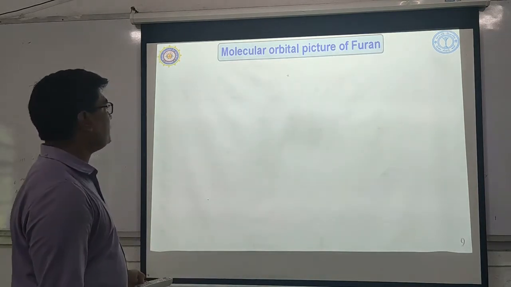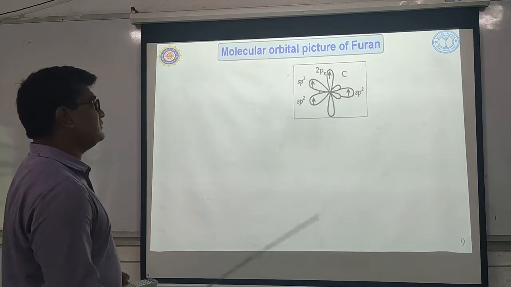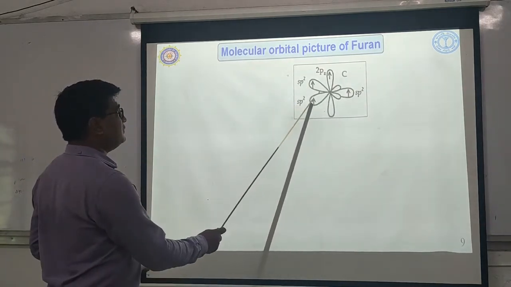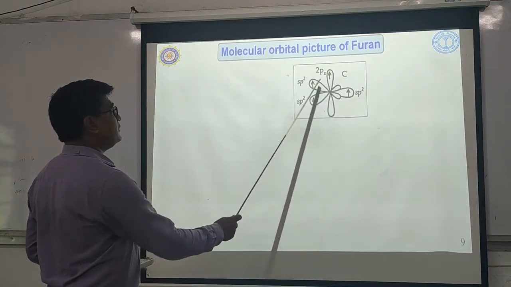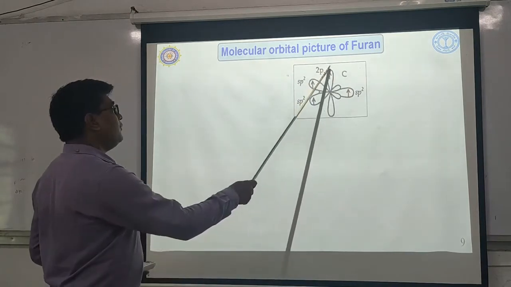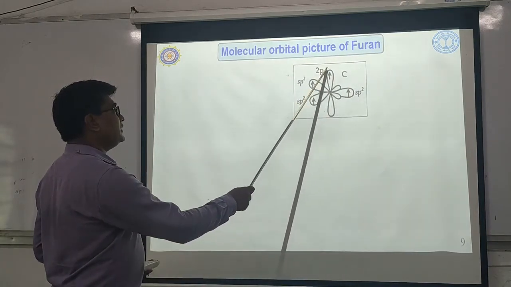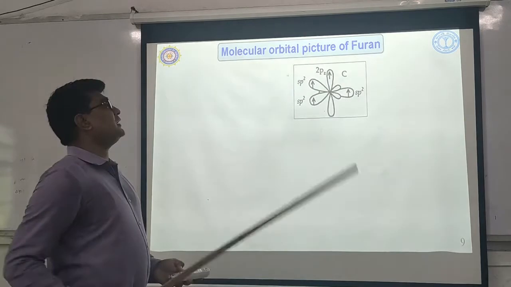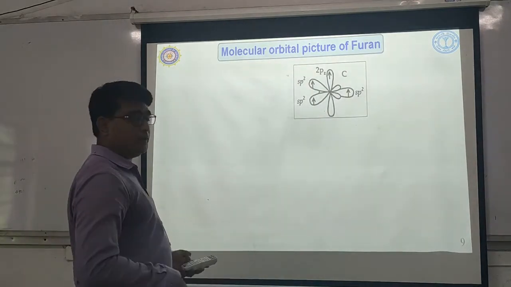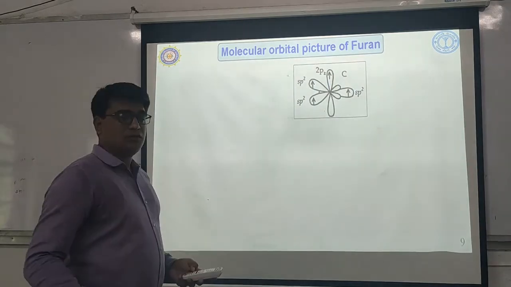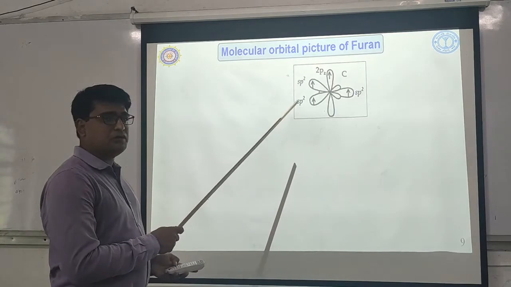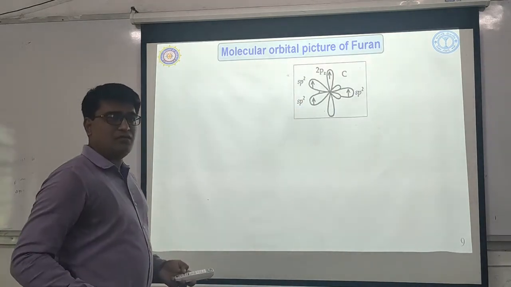Look at it. This is the carbon which is sp2 hybrid. These 3 sp2 hybrid orbitals are in plane like the 3 blades of a fan, and the 4th atomic orbital, that is 2pz, which is unhybridized, remains perpendicular to the trigonal plane. I hope you know it very well because we have already taught you in BSc first year.